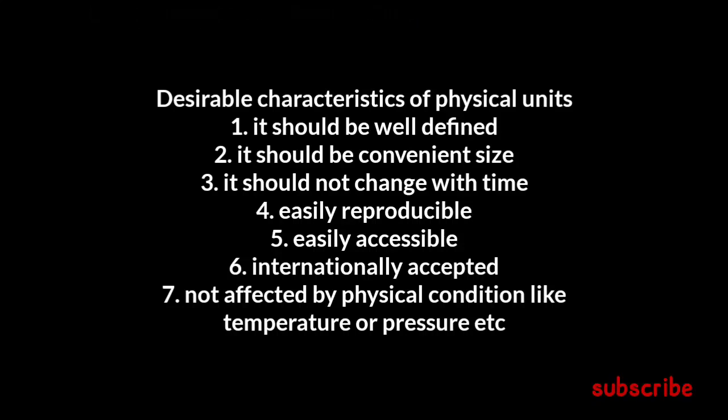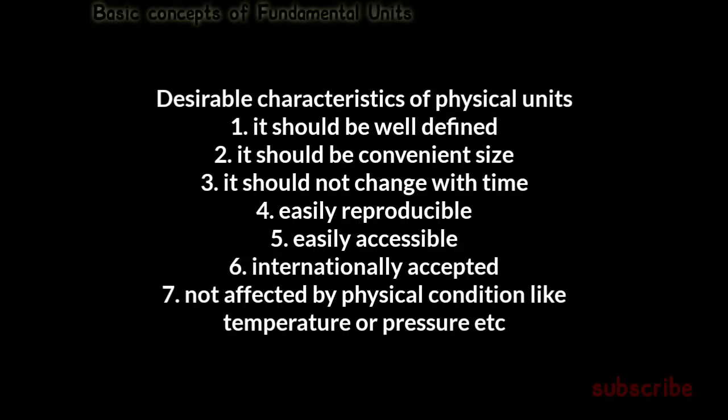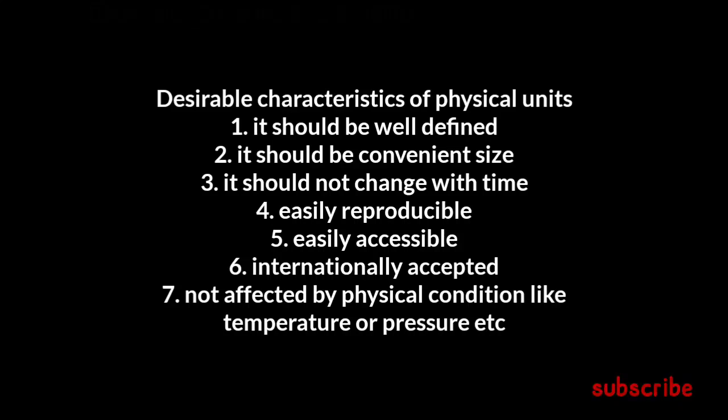These are the desirable characteristics of a physical unit. First, it should be well defined. Second, it should be convenient in size, so we can easily use it. Third, it should not change with time, that means it should be constant everywhere. Fourth, it should be easily reproducible. Fifth, easily accessible, so everyone can use it.